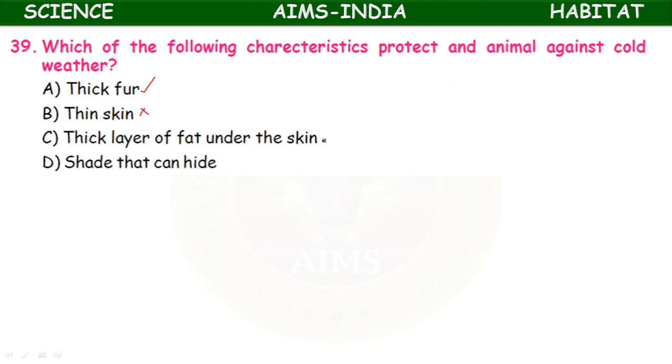Thick layer of fat under the skin, okay, it acts like an insulator, prevent the heat loss from the body. Shade that can hide, no. So here A and C, multi-correct answer.